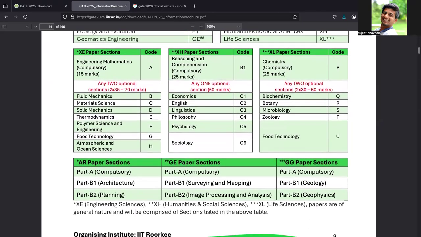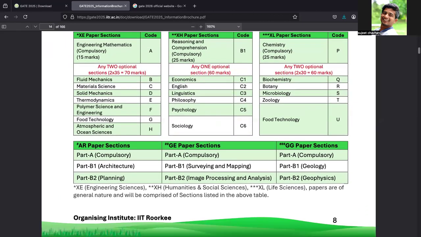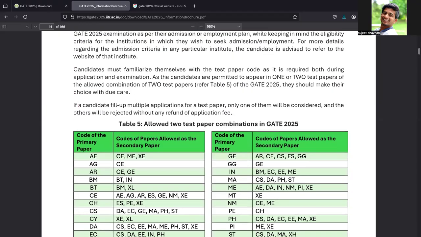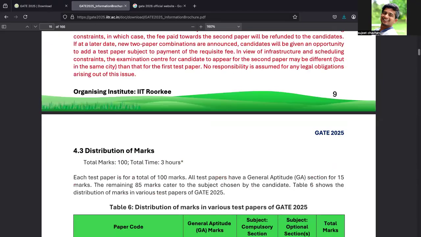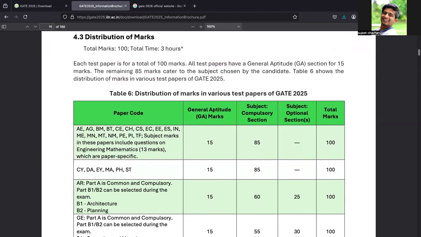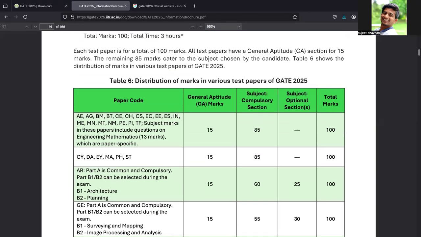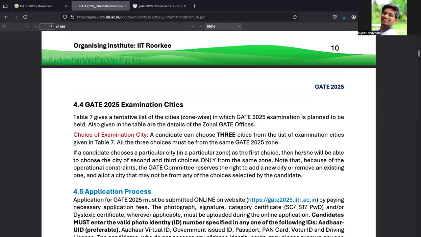So yes, we need to see our paper, computer science, distribution of marks, total marks. This is the detailed distribution of marks given. In CS, for general aptitude there are 15 marks. In the compulsory section there are 85 marks. Total 100 marks. We'll skip the other exams.